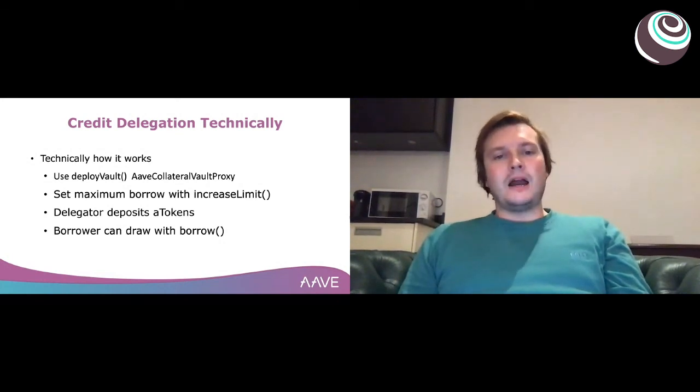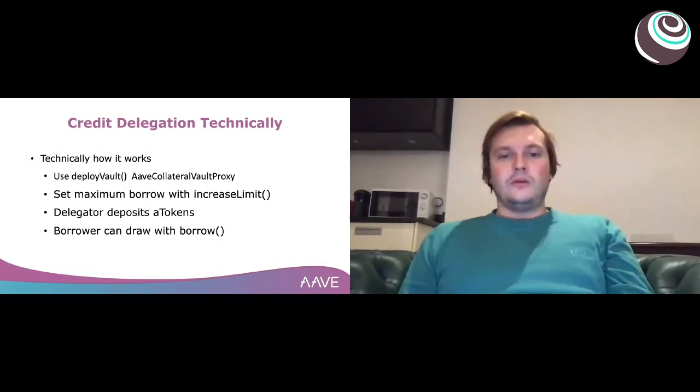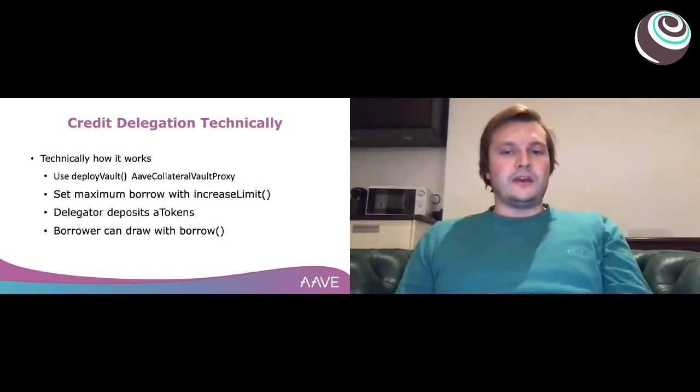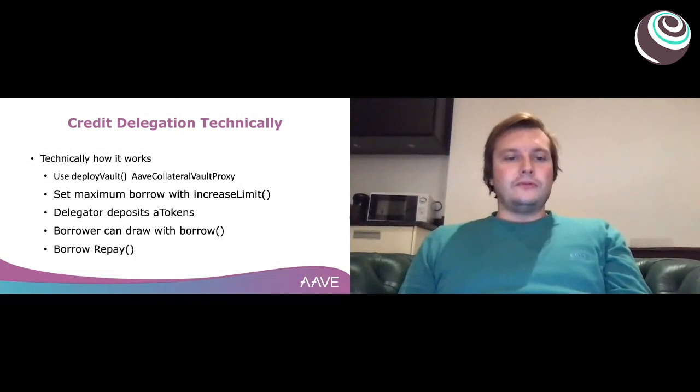What happens in the background is that the vault is first a depositor in the Aave protocol because of the A tokens, but secondly it has the capability to borrow from the protocol using the A tokens as collateral. The borrower borrows, let's say, USDC, and then you can do whatever you want in DeFi.